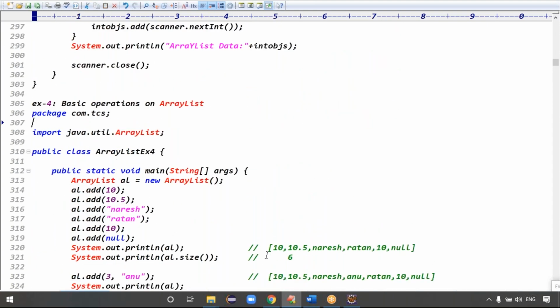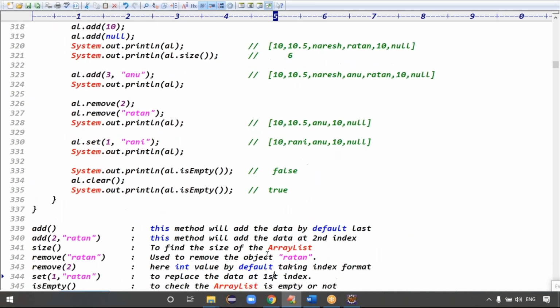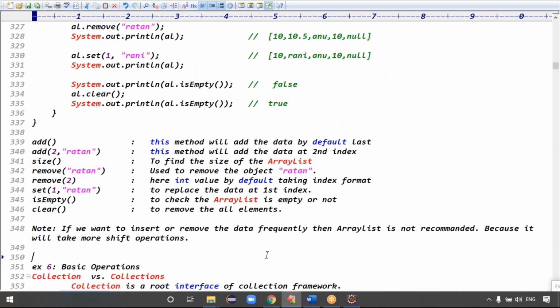Clear now? Yeah, that is the information, guys.